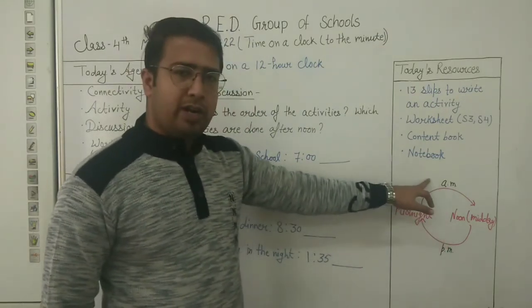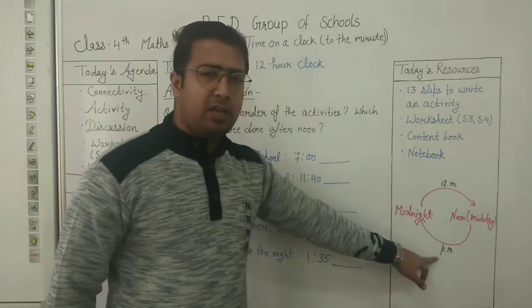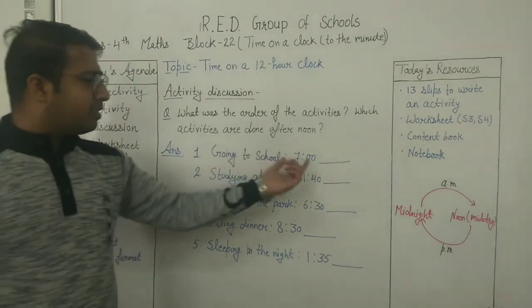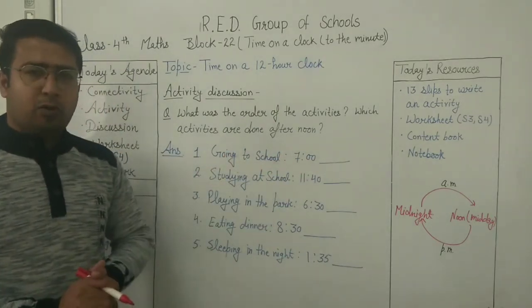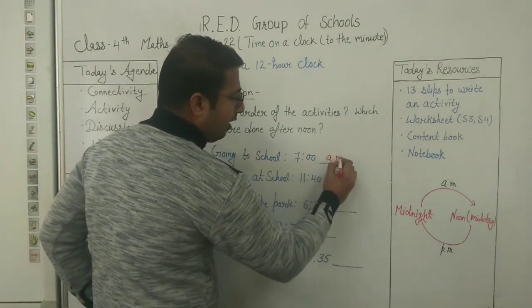It is concluded as AM. Okay. And which is happening from noon to midnight? It is as a PM. Okay. So going to school, it is 7 AM. That means it is before noon. So before noon, what will we write? We will write here AM.